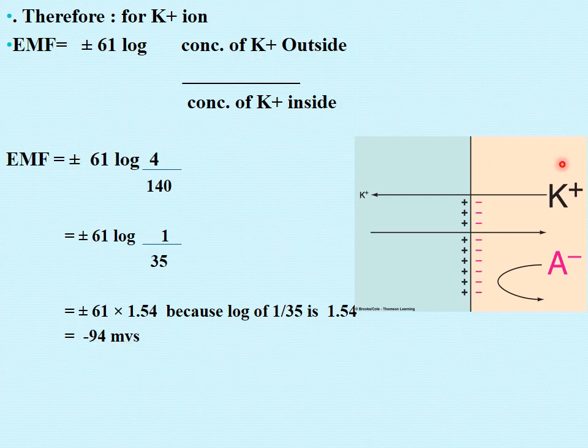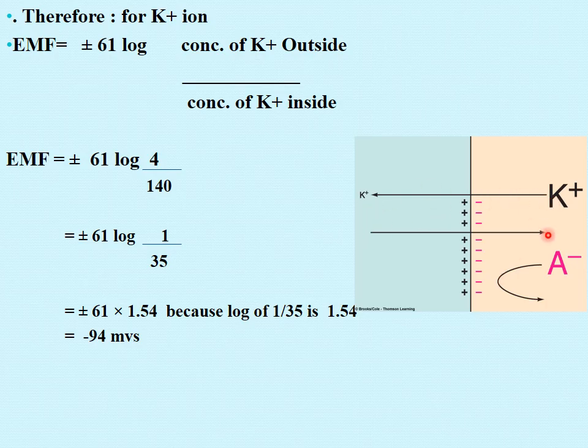Inside it's 140. 4 upon 140 will give you 1 upon 35, and log of 1 upon 35 is 1.54. So 61 multiplied by 1.54 will give you 94 millivolts.